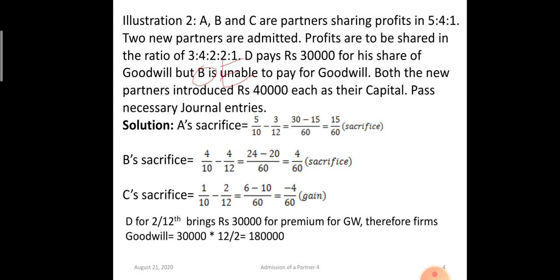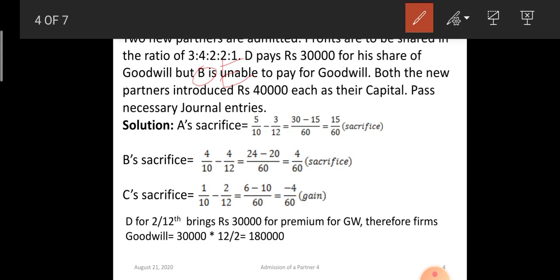D, for 2 by 12th share, brings 30,000 for his share of goodwill. So on the basis of this 30,000, the firm's goodwill will be 30,000 multiplied by 12 by 2, which is 1,80,000. Okay, remember this, all of you. The value of the firm's goodwill is 1,80,000 on the basis of D's premium for goodwill. A and B are sacrificing and C is gaining.